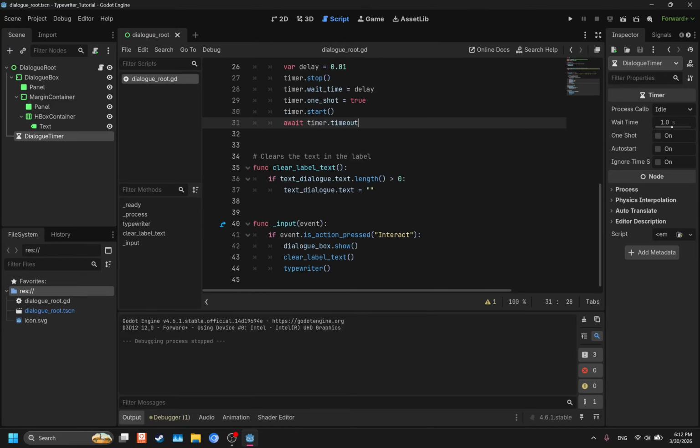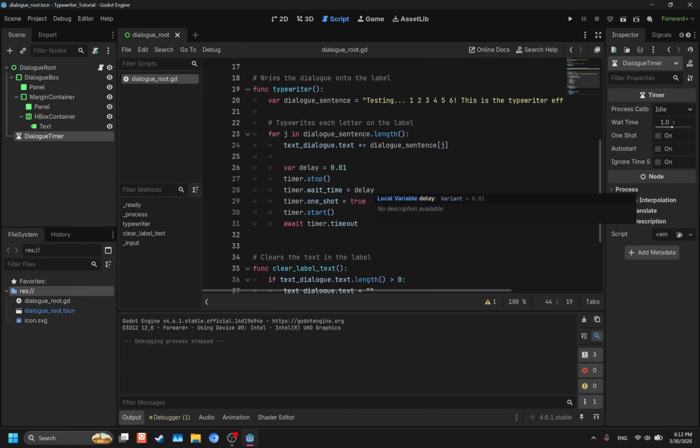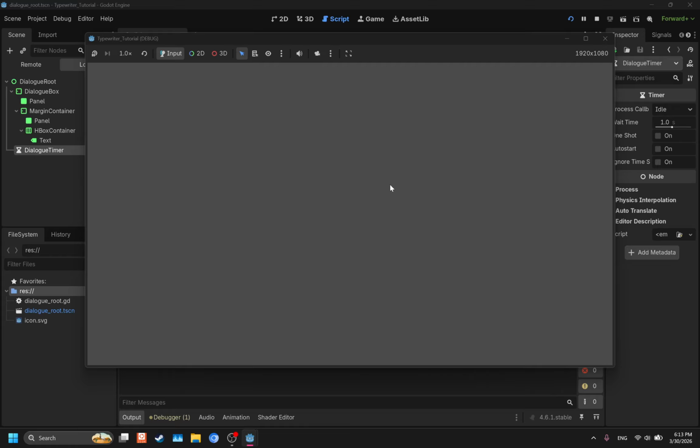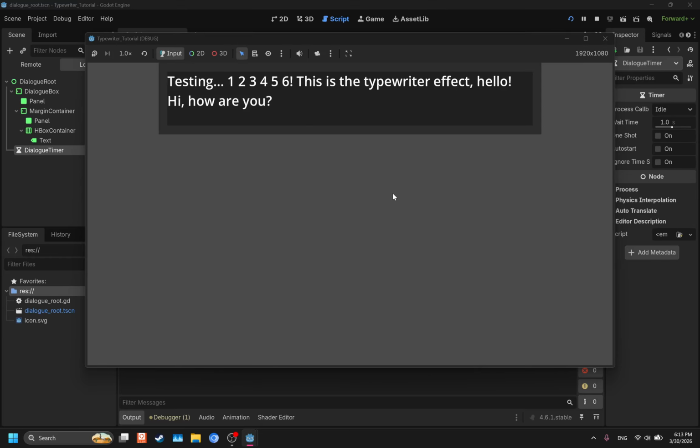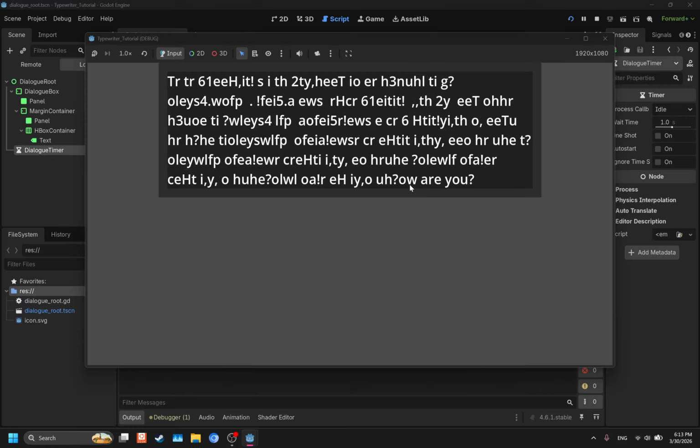And so, make sure you have your typewriter function here in the input event. This is the logic that basically allows for the typewriter effect to work. So if we open this up, press E, see it works. If you wait for it to finish, it'll work if you press E again. But here's an issue. If you keep pressing E while it is typewriting, this happens. Notice how at the end it almost is able to get a comprehensible statement out there.